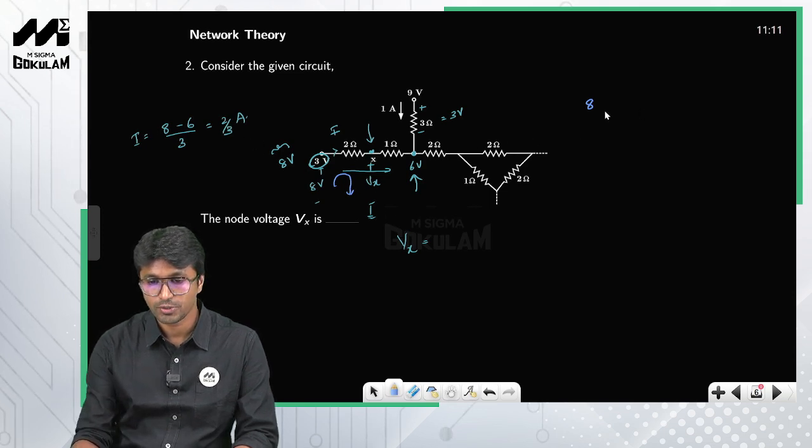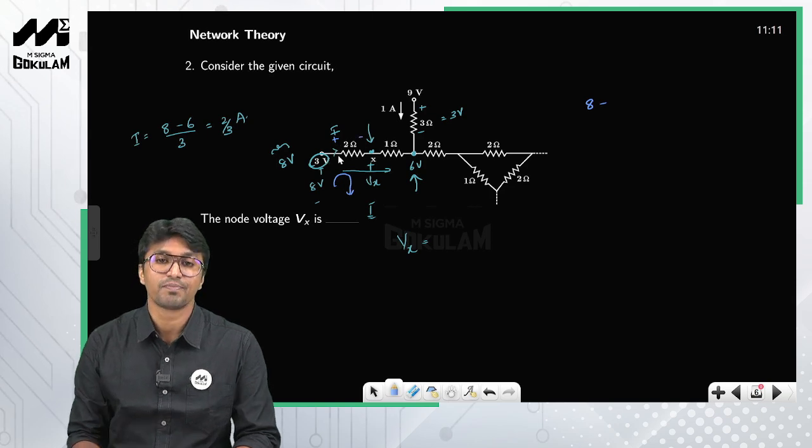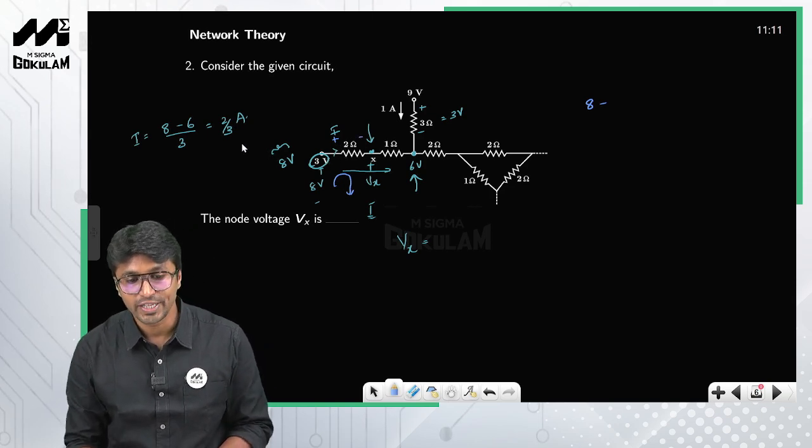So what will be the drop? Minus, current is flowing in this direction, so plus minus, right? Current always flows from higher potential to lower potential. So 2 by 3 amperes flowing through the 2 ohm resistor gives you a drop of 2 by 3 into 2, right?